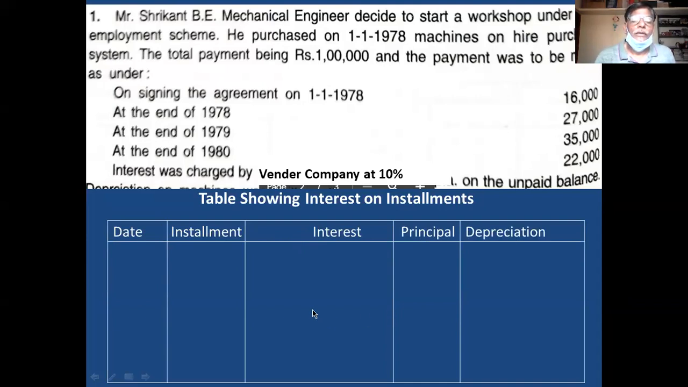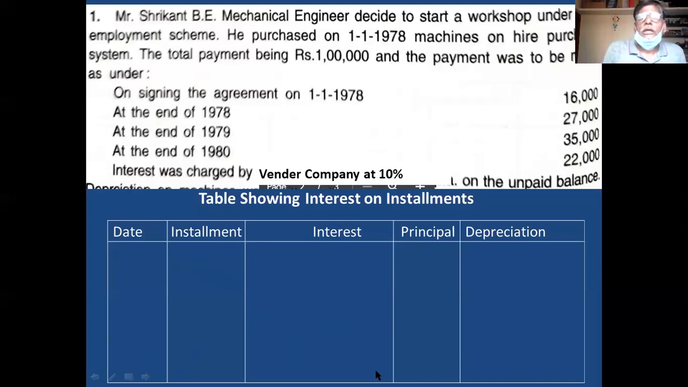The depreciation column comes only in the case of a 15 marks question. For a 5 marks question, they will not give you depreciation adjustment. Simply I have taken the column, but depreciation is not given in the problem. Then you write the date and installment column, then calculate the interest. Installment minus interest is equal to principal. This is the point you remember.